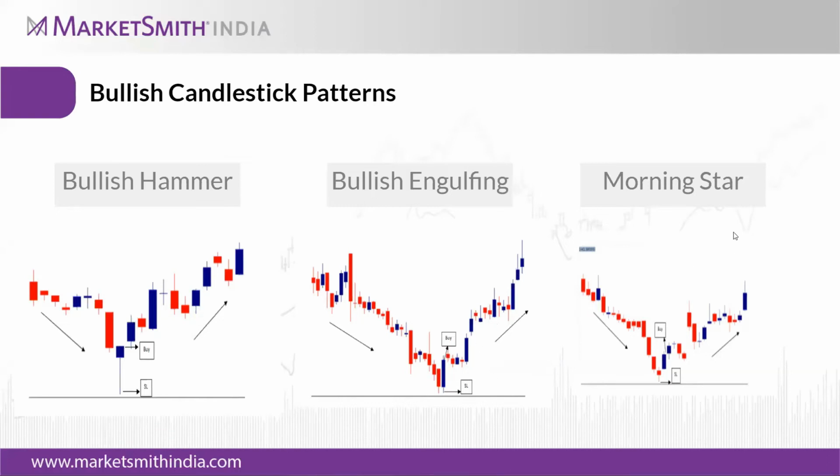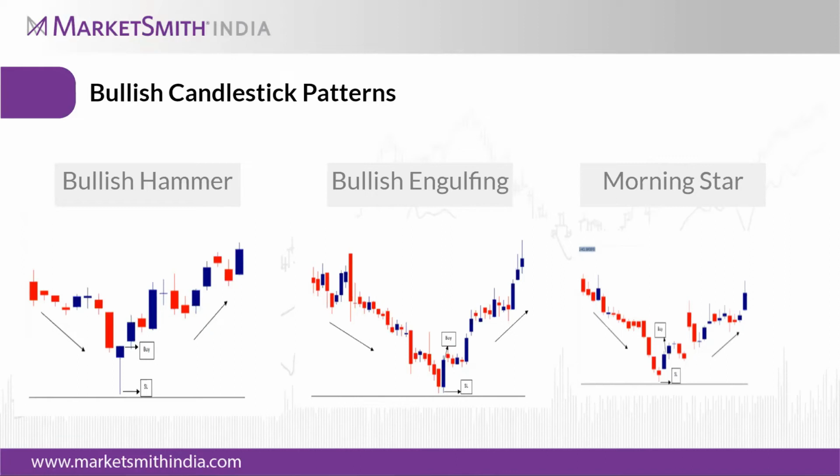And the next one is the morning star. This is a very common candlestick pattern, and in the market we can see many stocks with it. If you observe, you'll find many morning star patterns. Here there should be a downtrend, and on the first day we observe a bullish or bearish candle.